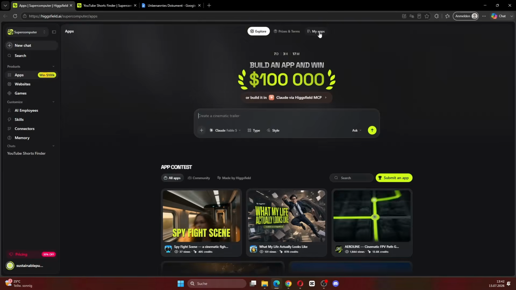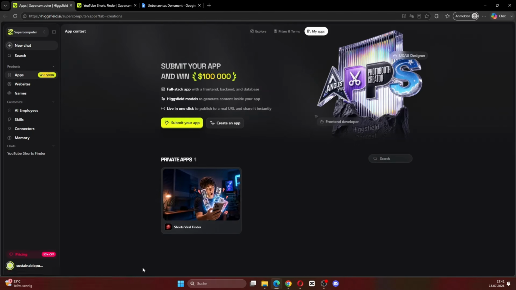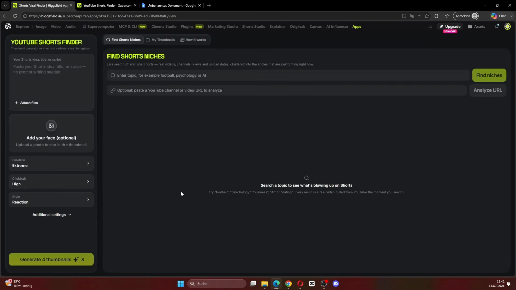We go to apps, then my apps, and here we can already see it. The hover animation is working and the new logo appears on the bottom. It is already looking pretty good. Let's open the app. On the left side, we have the YouTube Shorts thumbnail generator. Here we can paste in the idea for our video, the title, or even the complete script. We can also upload a reference image.